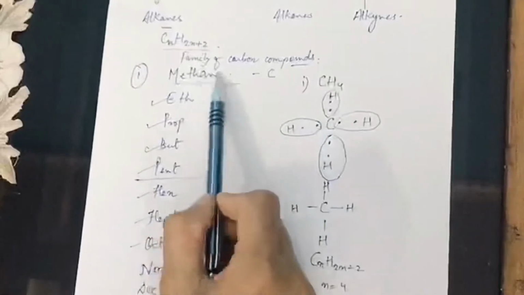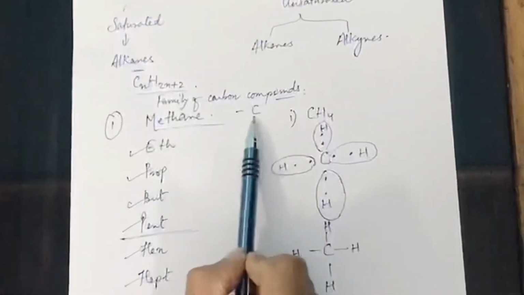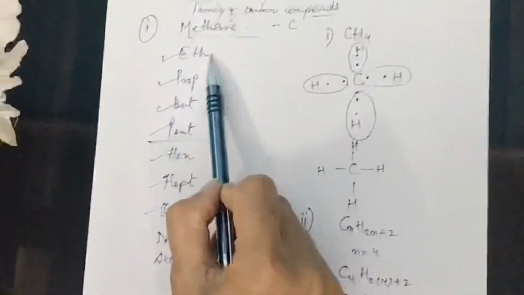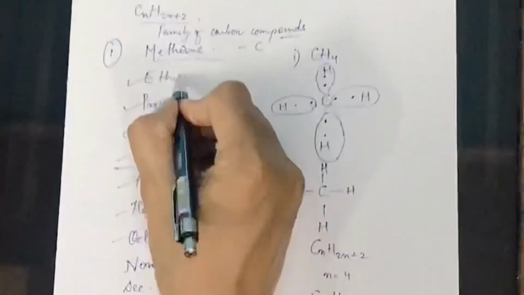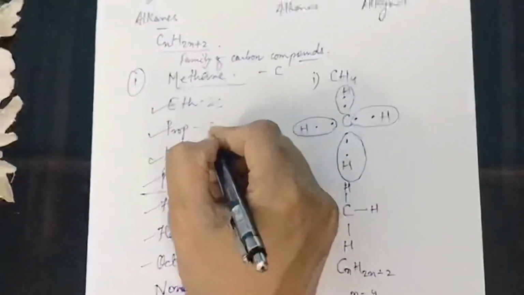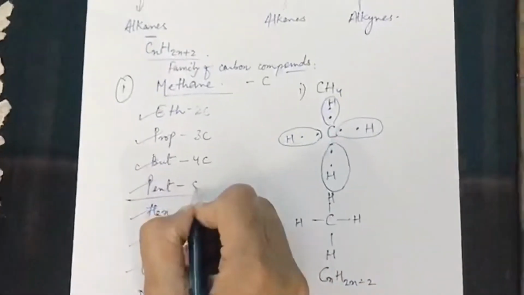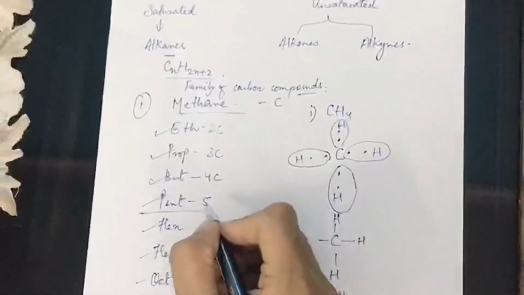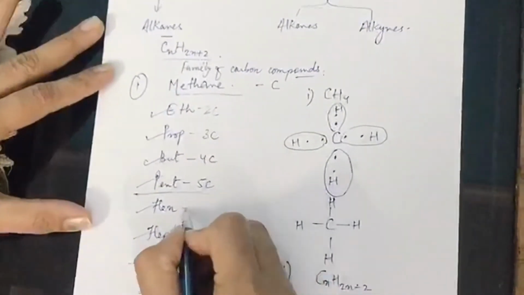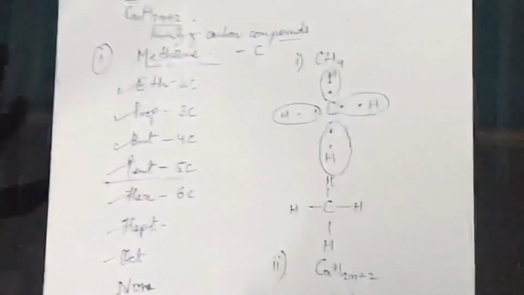If we talk about methane, meth means 1 carbon atom. Eth means 2 carbon atoms. Prop means 3. But means 4 carbon atoms. Pent means 5 carbon atoms. Hex means 6, and so on: hept, oct, non, and dec.